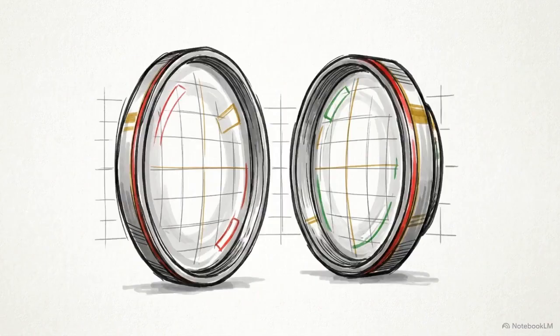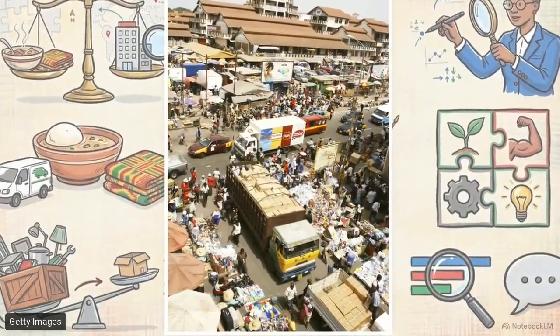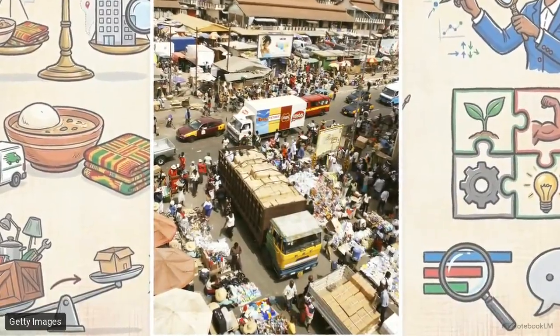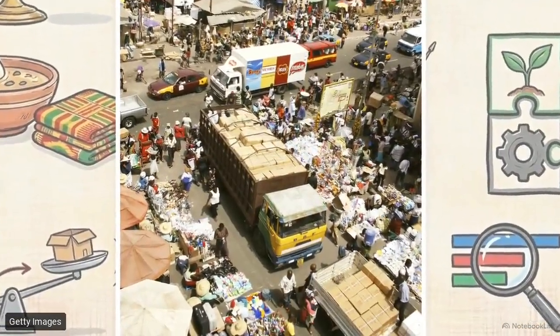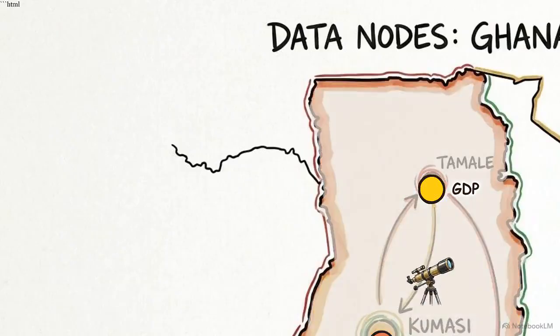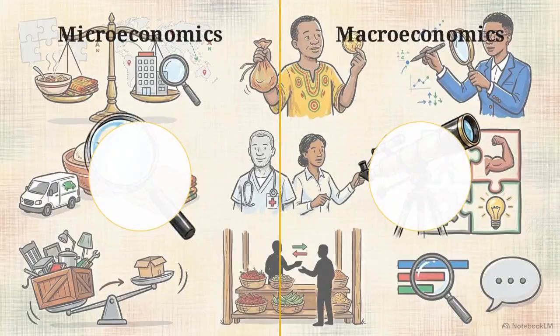We can analyze these choices through two different lenses. Look at this street market. Microeconomics studies exactly this level, the localized, individual decisions made by single households and specific businesses about buying and selling. If we zoom out to the entire country, we switch to macroeconomics. This lens looks at aggregate variables that affect the whole system at once, tracking overarching data points like total GDP, national inflation, and unemployment rates. To see how an economy really functions, you need both lenses: the individual actions of the buyers on the ground and the broad health of the entire nation.